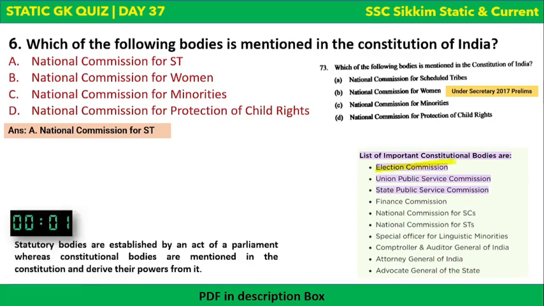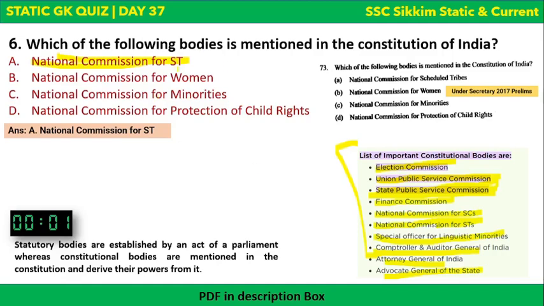So Election Commission, I think everybody knows it. UPSC, it's a constitutional body. SPSC, State Public Service Commission, which also includes Sikkim Public Service Commission, West Bengal Public Service Commission, and various other state public service commissions. These are constitutional bodies. Finance Commission, National Commission for SCs, National Commission for STs. So National Commission for ST is an option, so this is the correct answer. And others are Special Officer for Linguistic Minorities, CAG, AGI, and Advocate General. So all these are constitutional bodies.